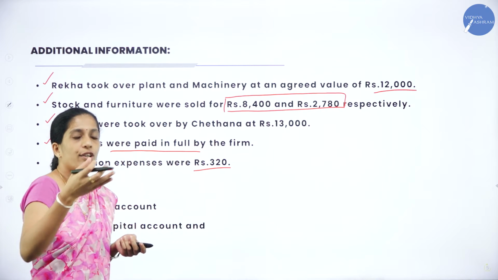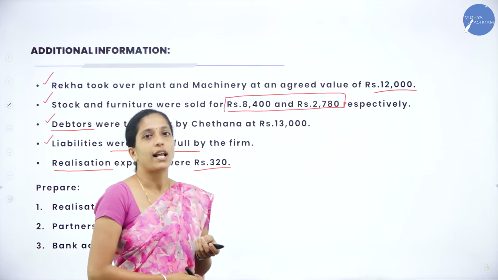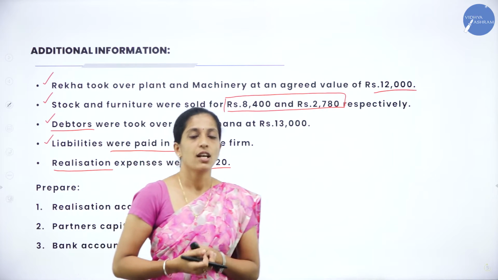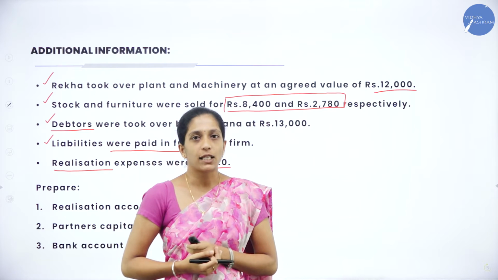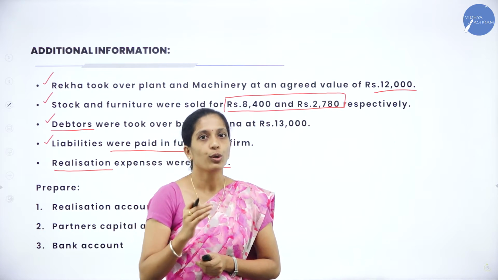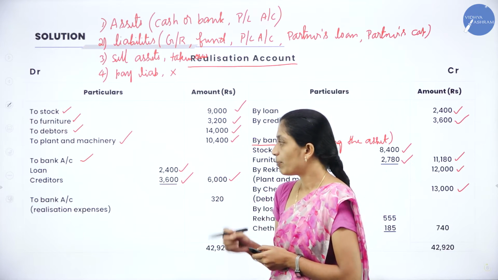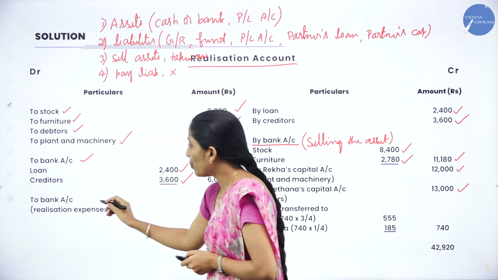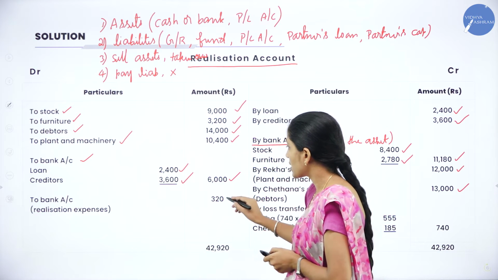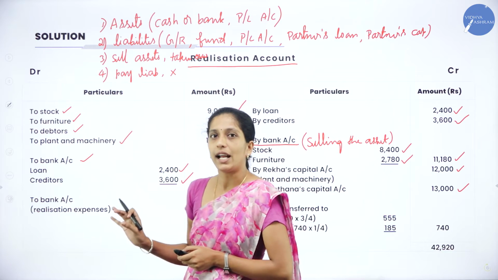So as I told, during dissolution, there are certain expenses which take place. So that is known as what? Realization expenses. So when the realization expenses are paid, what is the journal entry? Realization expenses debit to cash or bank account, right? Here we are going to record it as bank account. That is to bank account, realization expenses 320. So we are done with recording all the entries here.